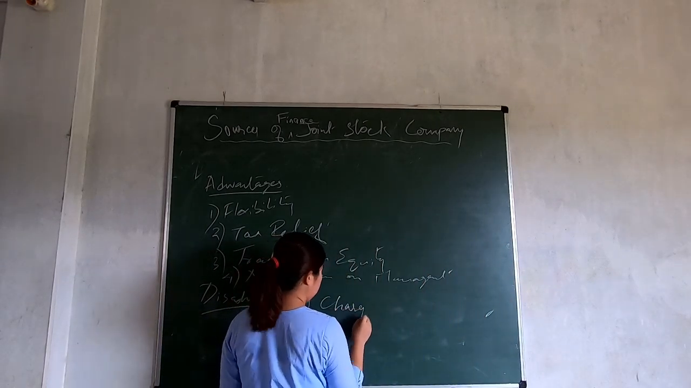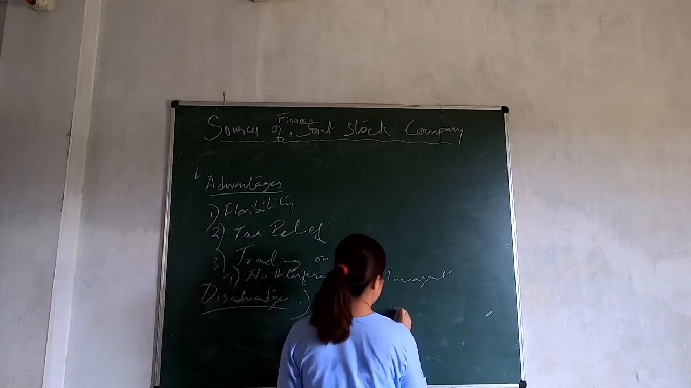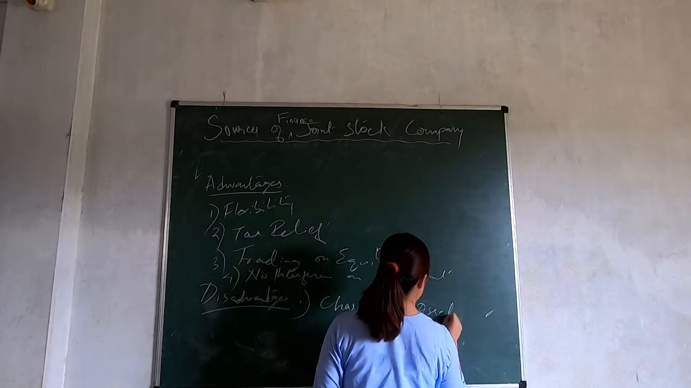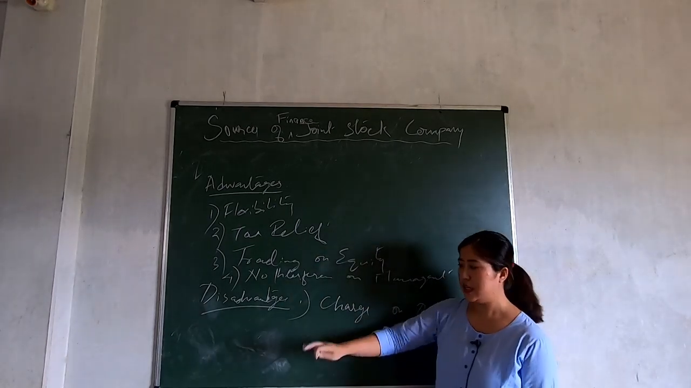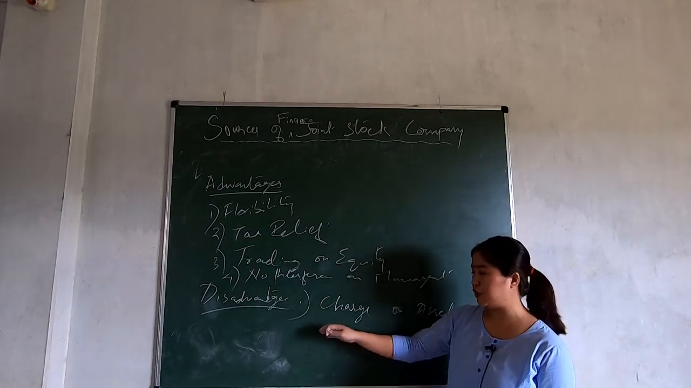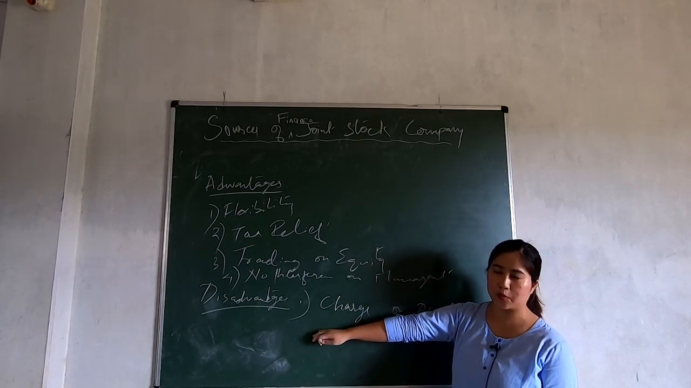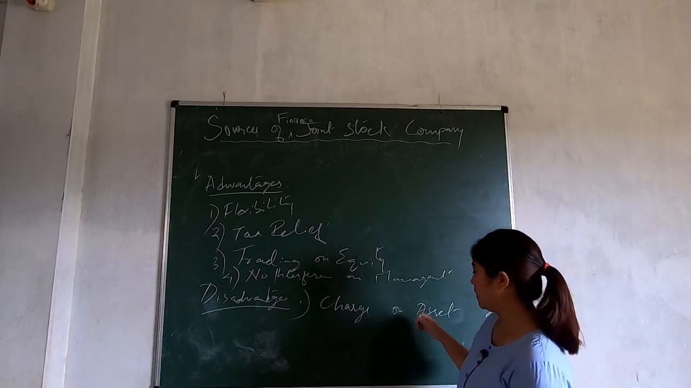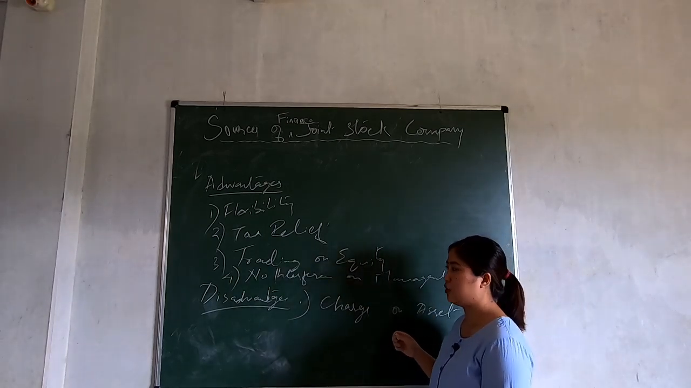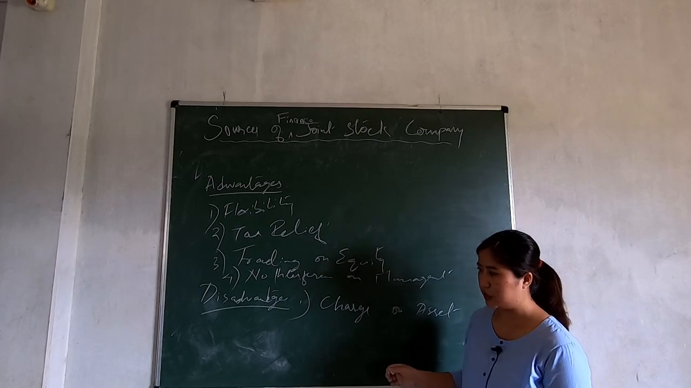So the disadvantages are what? Charge on asset. While taking a loan from a commercial bank, sometimes they may ask you for security, okay? They may ask you to mortgage your property, the property of the company. So there's a charge on the asset of the company, just like in case of debenture. So this is one disadvantage, all right?